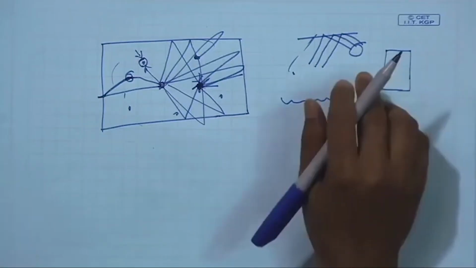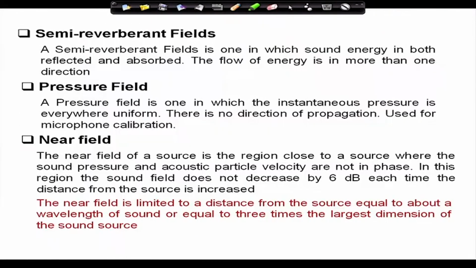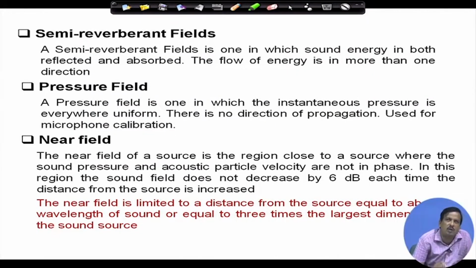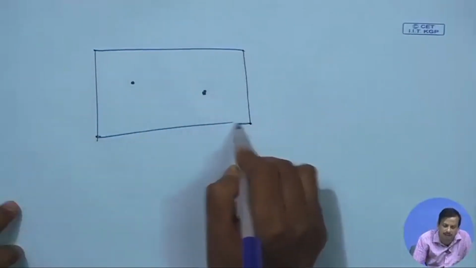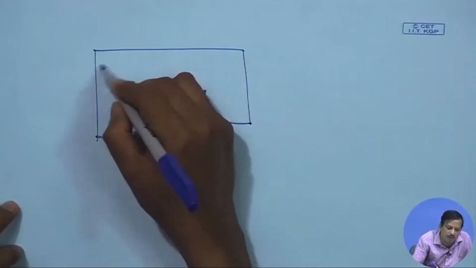Okay. Now, I go to another sound field, which is called semi reverberant sound field. What is a semi reverberant sound field? It is one where I relax only one parameter: all the walls and surfaces absorb some portion of the sound.